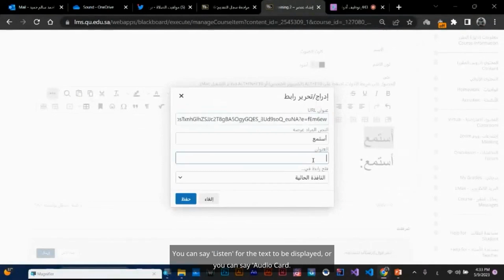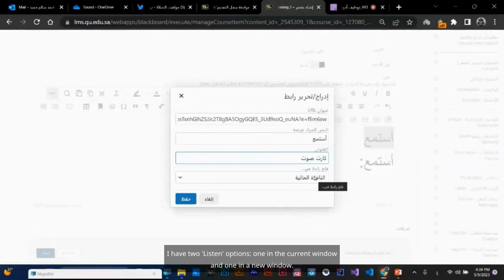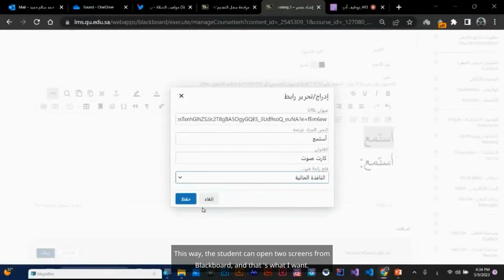You can say listen for the text to be displayed, or you can say audio card. Listen to the audio card in the current window, or listen. I have a desire to play the external media in a new window. Now let's listen again so you don't get confused. The audio card in a new window, for example. I have 2 listen options, one in the current window and one in a new window. I'll say listen again, but here in the new listen. This way, the student can open 2 screens from Blackboard, and that's what I want.